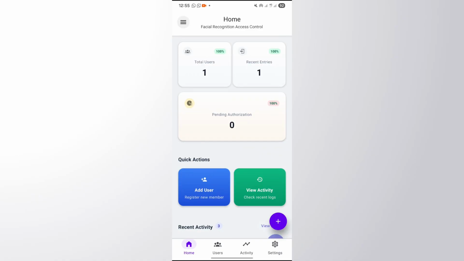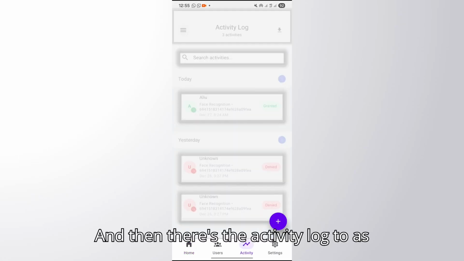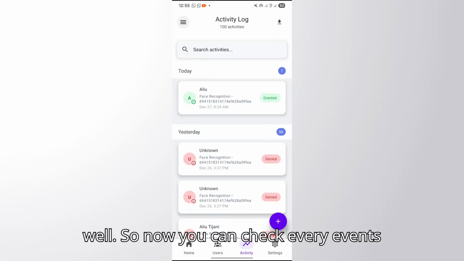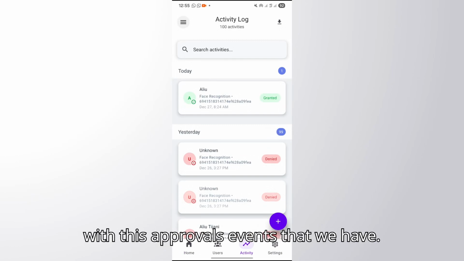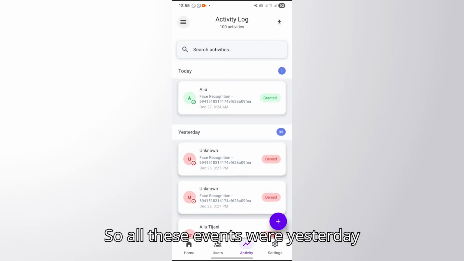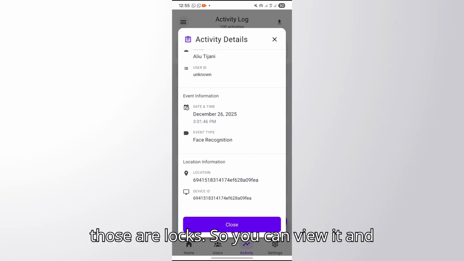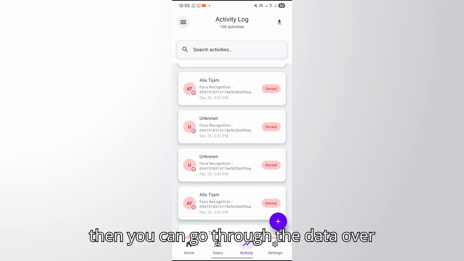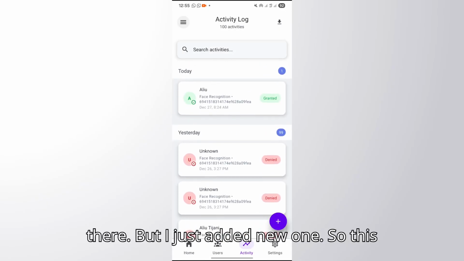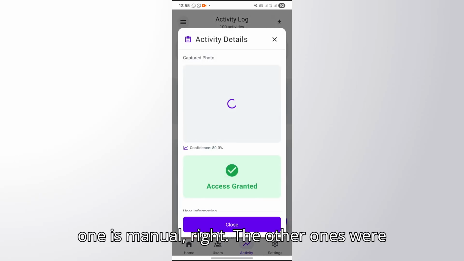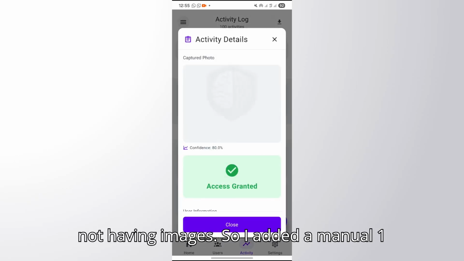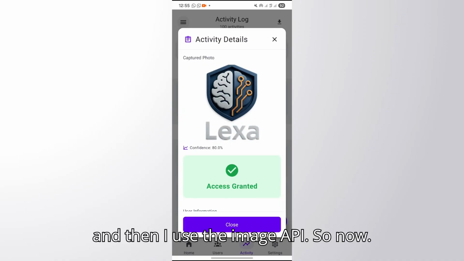And then this is the activity log as well. Now you can check every event. These are previous events that we have, all of which were yesterday's events. Those are logs, so you can view them and go through the data over there. But I just added a new one, and this one is manual. The other ones did not have images, so I added a manual one and used the image API.